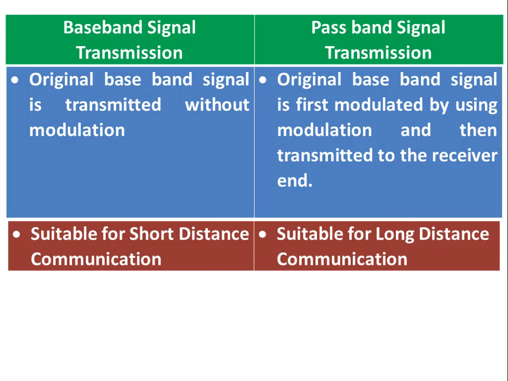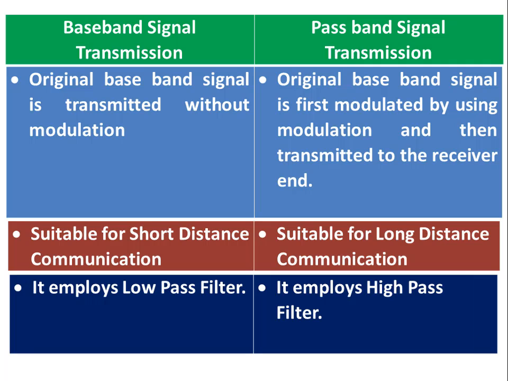Next, baseband signal transmission is only suitable for short distance communication, whereas passband signal transmission is suitable for long distance communication. In baseband signal transmission, a low pass filter is used to filter the baseband signal before transmitting it to the receiver side, whereas passband signal transmission uses a high pass filter circuit.